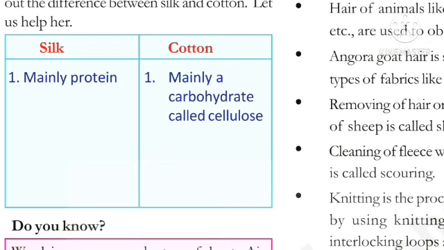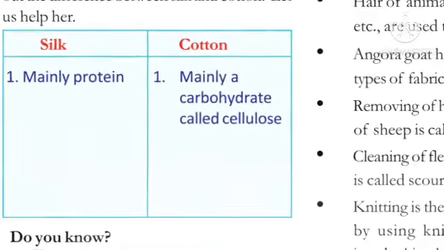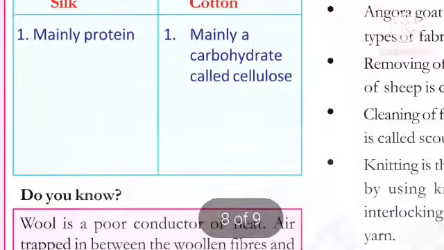Neelma thought that silk and wool are also natural fibers like cotton. She wanted to find out differences between silk and cotton. Let us help her. See here, silk and cotton. Observe here. Silk is mainly protein, whereas cotton is mainly a carbohydrate called cellulose.